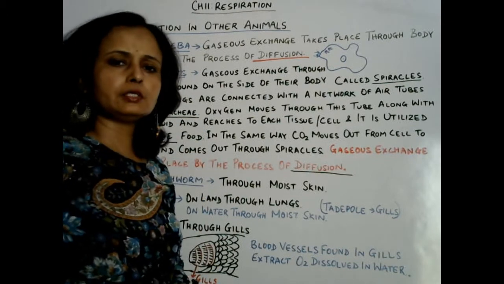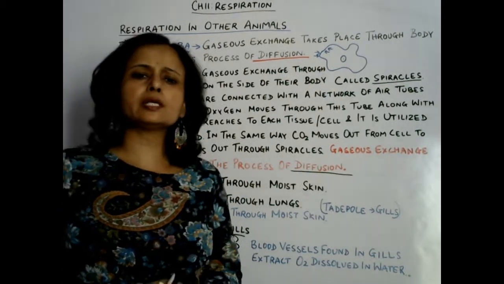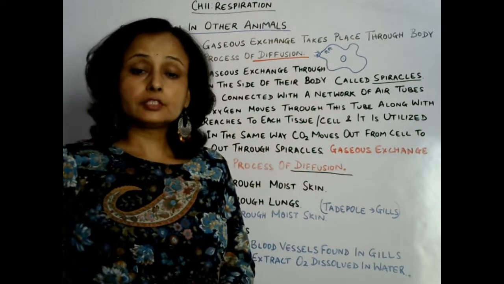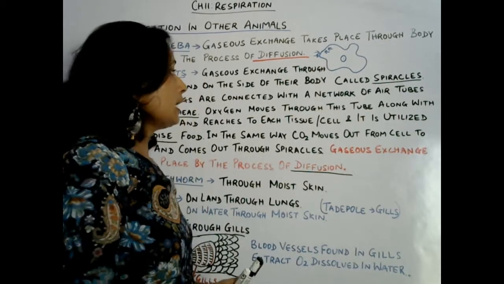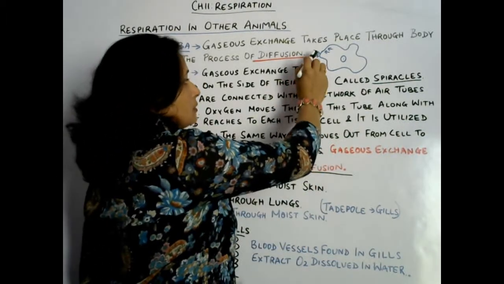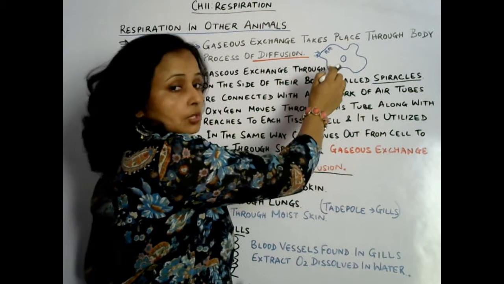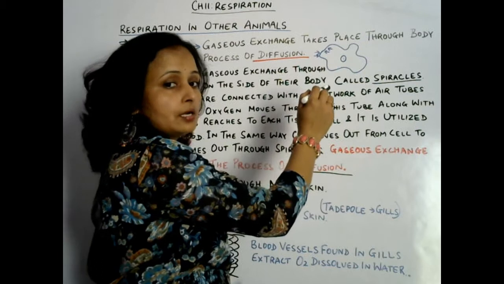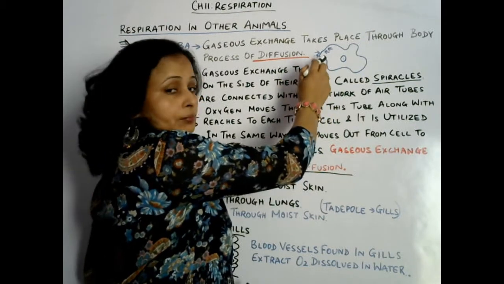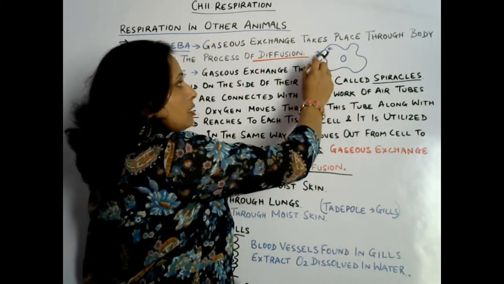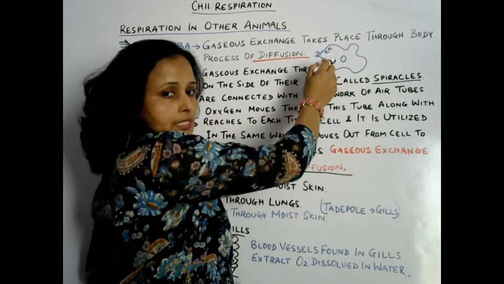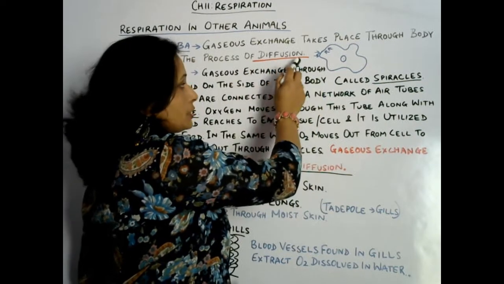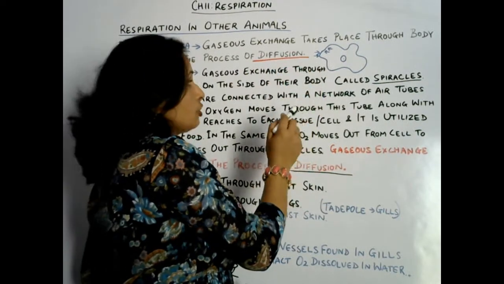Amoeba is a unicellular organism, so its single cell does all the work. Okay. So how does its single cell work? Actually, the gaseous exchange takes place through the body surface, which is found on its single cell. That surface is called the plasma membrane. Okay, so the plasma membrane does the exchange of gases, and oxygen comes inside the amoeba and carbon dioxide moves out through the process of diffusion. The process of exchange of gases is called diffusion.